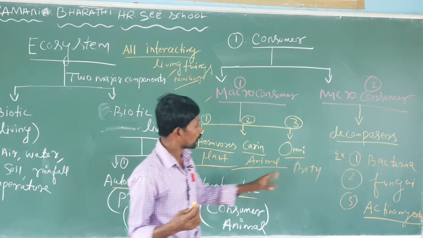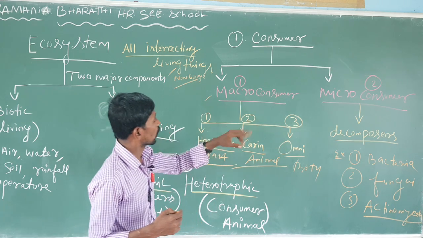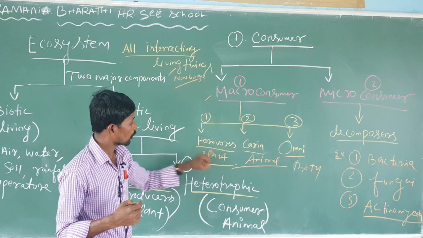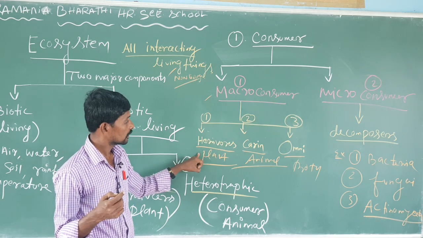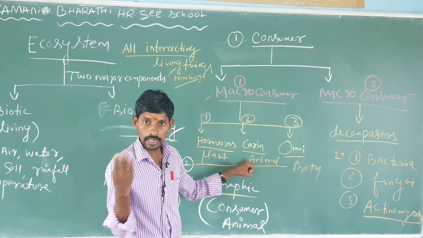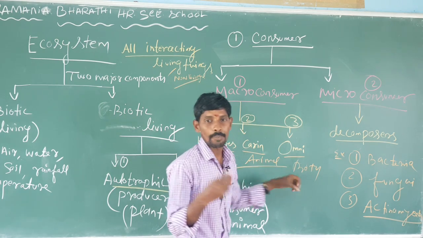That is called omnivorous. So the three categories of macro consumer are: herbivorous, whose food is only plants; carnivorous, whose food is other animals; omnivorous, whose food is both plants and animals.